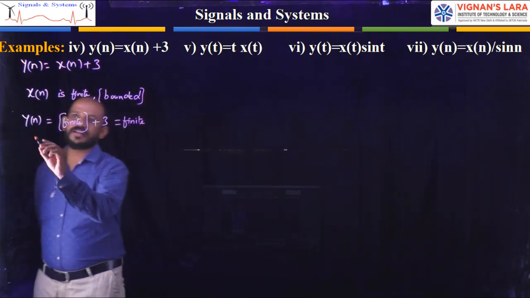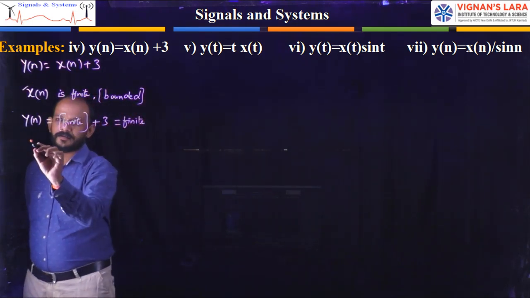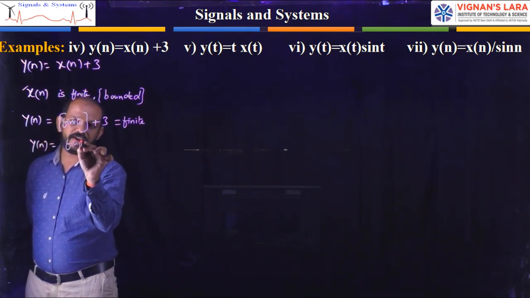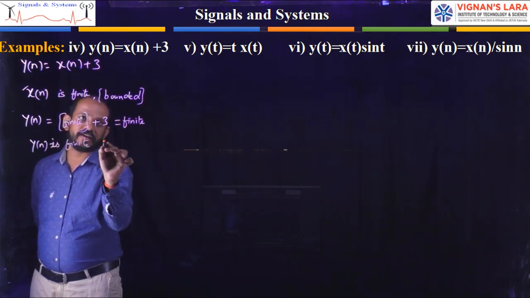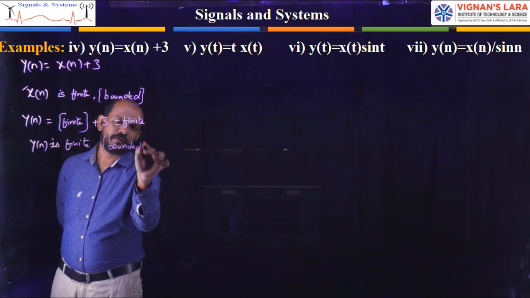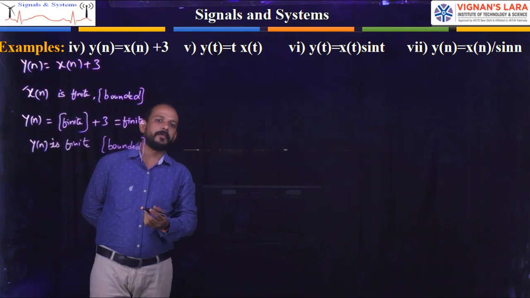So here, as the input is finite, that is bounded, the output y of n is also finite, that is, also bounded. So what can we say? This is a bounded input, bounded output stable system.